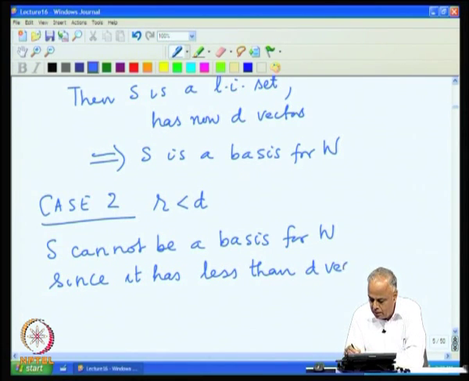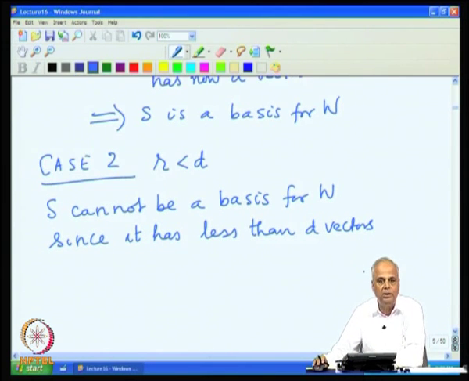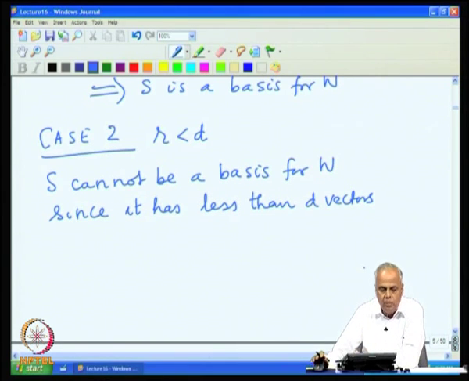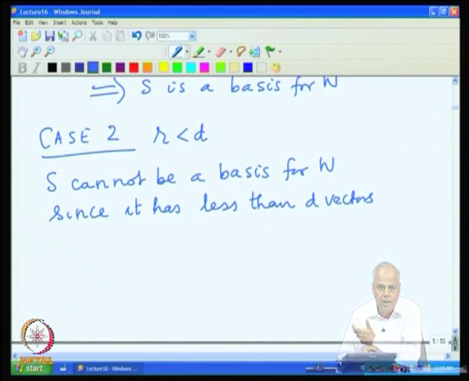To form a basis, we need exactly D vectors, because the dimension is D and any basis must contain D vectors. So, S cannot be a basis. Why did it fail to be a basis then? To be a basis, a set has to be linearly independent and span the space. We have already assumed it is linearly independent. So, the only way S can fail to be a basis is by not spanning W.